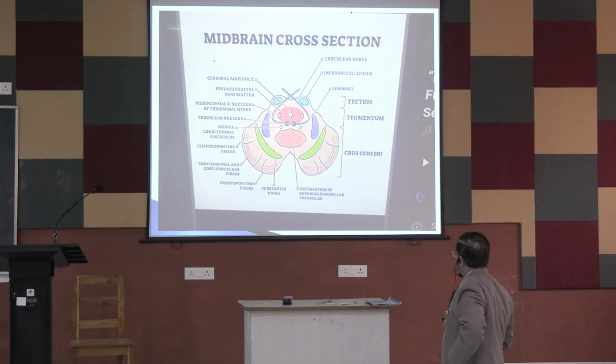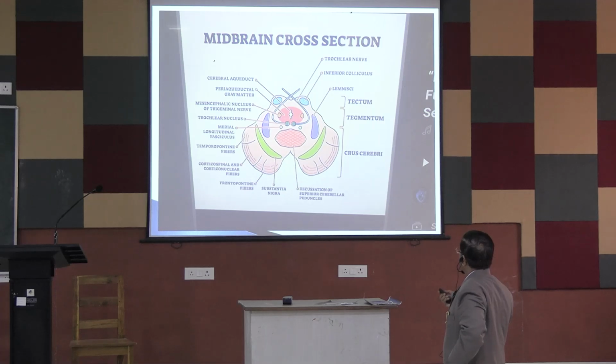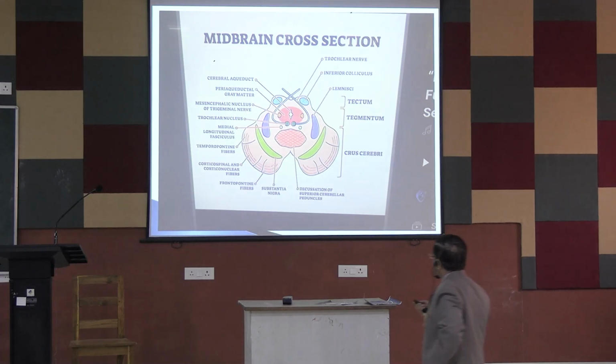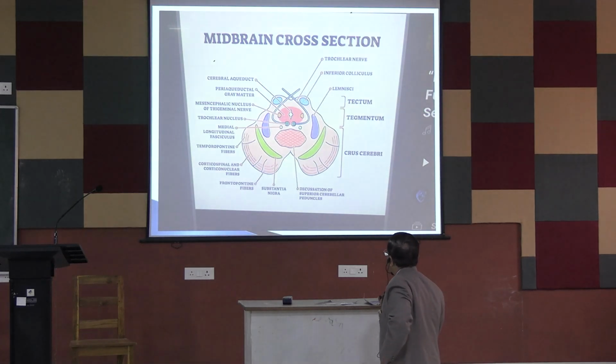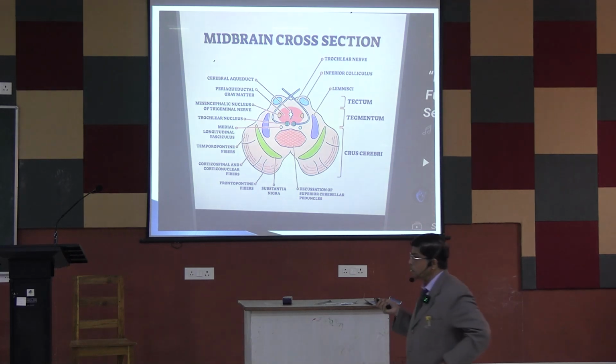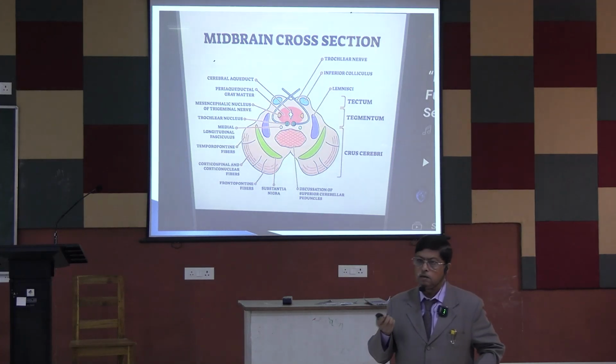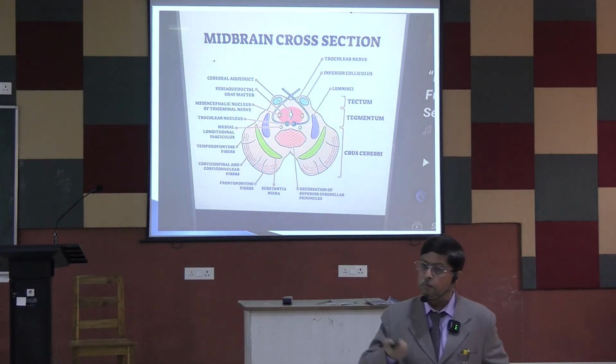There is the trochlear nerve nucleus, the mesencephalic nucleus, and the corticospinal and corticonuclear fibers. Here the corticospinal tract is on the side of the brain.